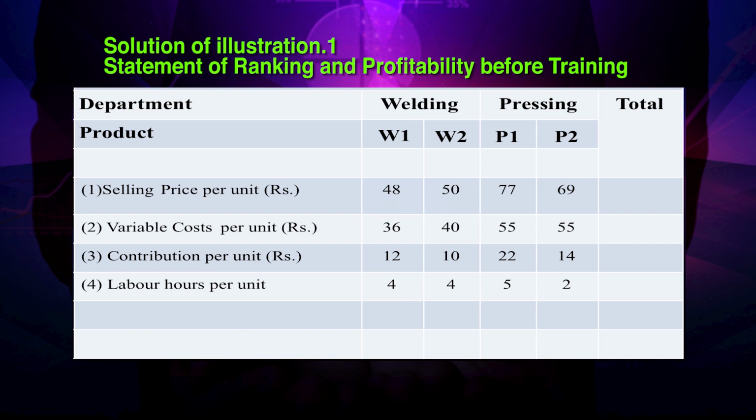So, now let us calculate contribution per labor hour, that is 3 divided by 4, that is rupees 3 for W1, 2.5 for W2, 4.4 for P1 and 7 for P2. Now, we have to rank the product based on the contribution per labor hour, but as the departments are 2, we will have the different ranking for both the departments. So, 1 for W1 and 2 for W2, whereas in pressing department 1 for P2 and second for P1.